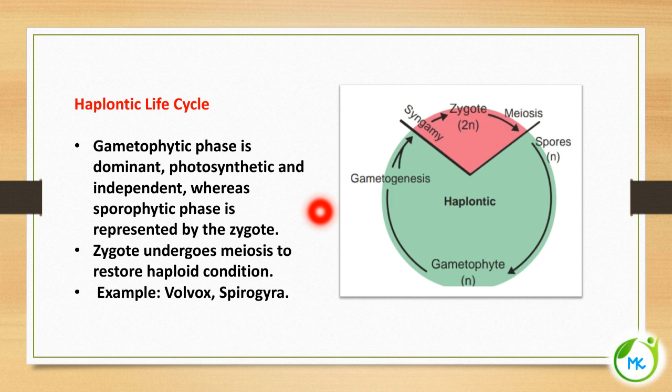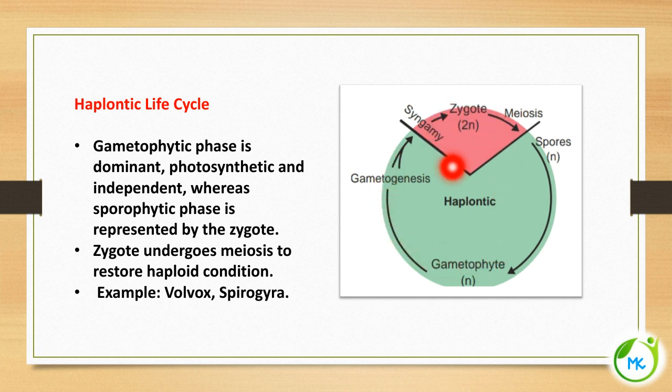So here the gametophytic phase, the gamete-producing phase, is referred to as the gametophytic phase. The gametophytic phase is dominant, photosynthetic and independent, whereas the sporophytic phase is represented by the zygote. This phase is called the spore-producing phase, and this phase is called the gametophytic phase. From this picture itself it is very clear that the gametophytic phase is dominant and the sporophytic phase is reduced.